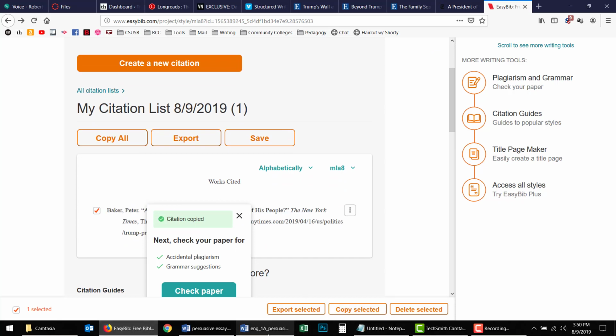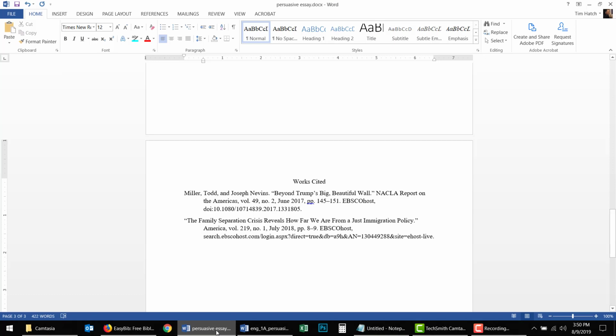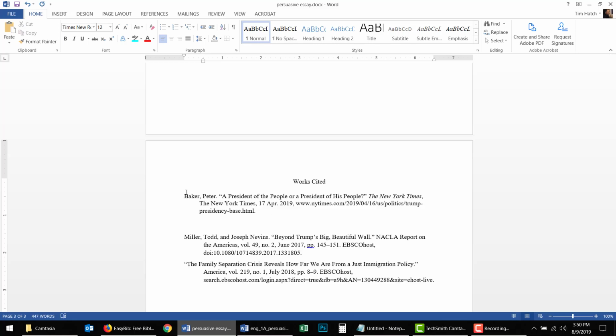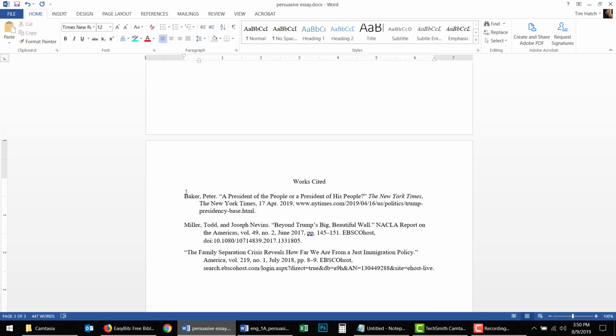All right, now let's put it in down here. Okay, looks like it copied. It kept the hanging indent, which is great. The title of the publication is italicized. This is all looking good. The only thing wrong with this is your works cited entries have to be alphabetical. So Baker obviously comes before Miller. I'm going to drop Miller down, and I'm going to paste Baker in above him. There's that extra space. We'll just get rid of that. And here, yeah, there we go.